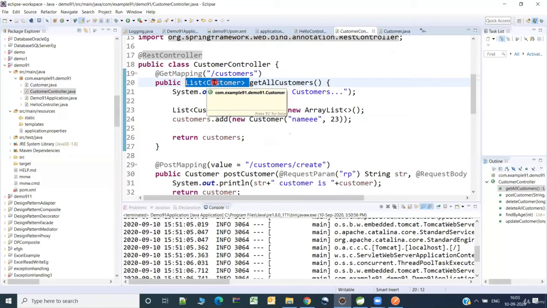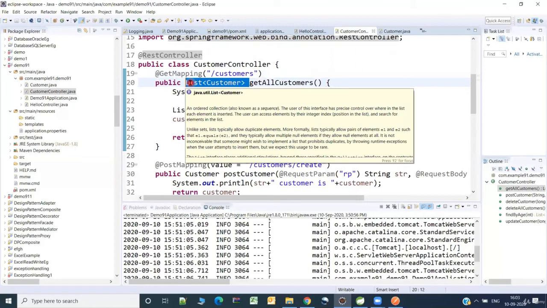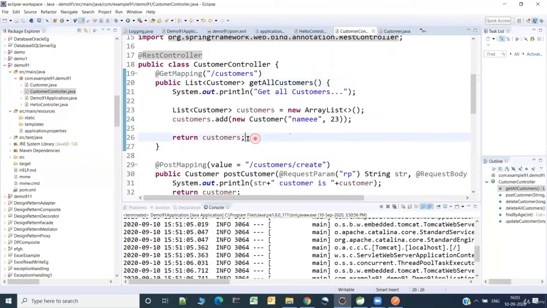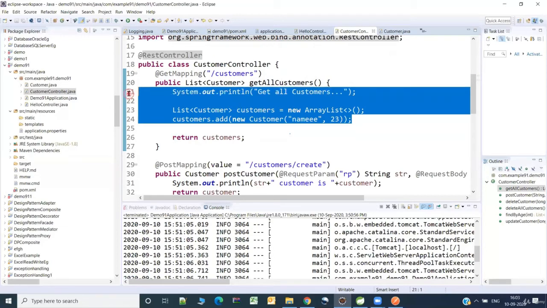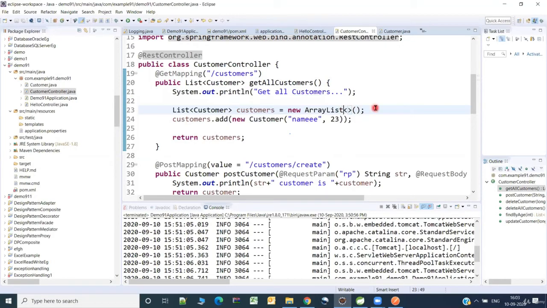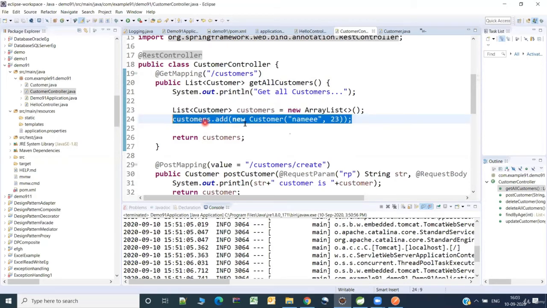So I have a list of that. I'm just hard coding it and not retrieving it from the database, which we will be doing in the next few minutes. I created an empty list, I added some customers, and I'm just returning.